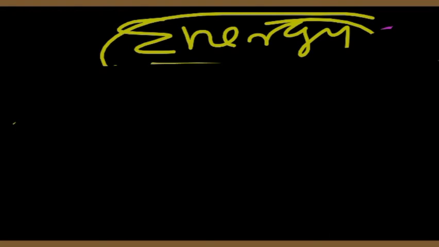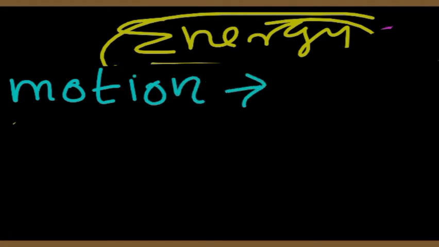So energy possessed by a body due to its motion is called kinetic energy. We write kinetic energy as KE. K stands for kinetic, E stands for energy. So we can clearly define kinetic energy as energy possessed by a body by virtue of its motion.